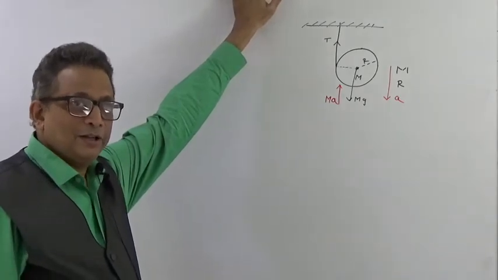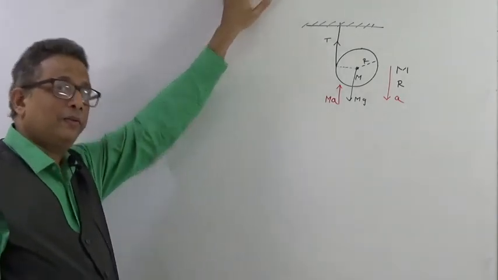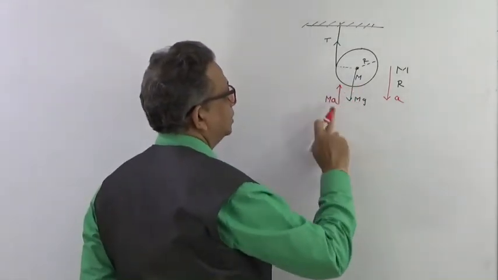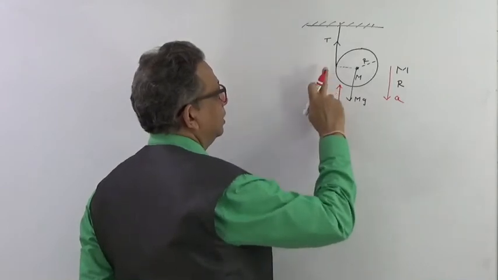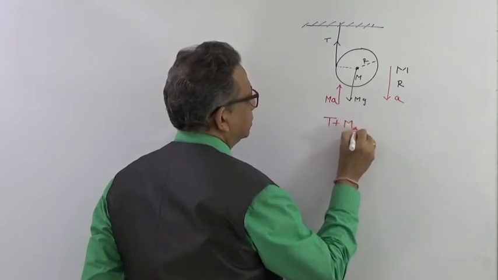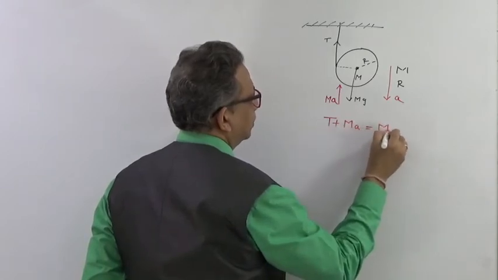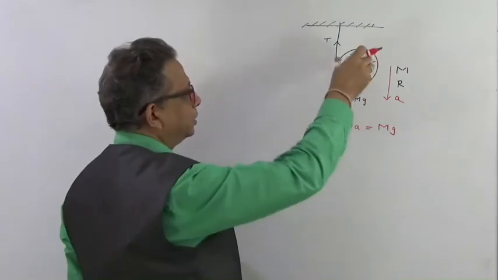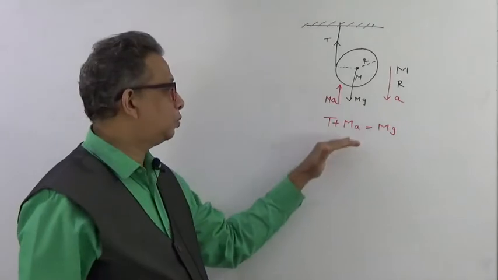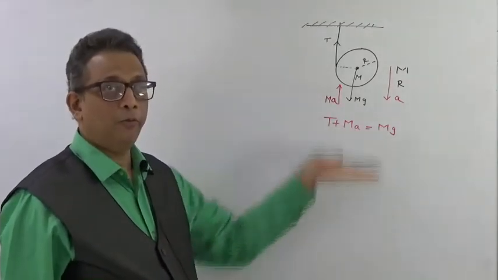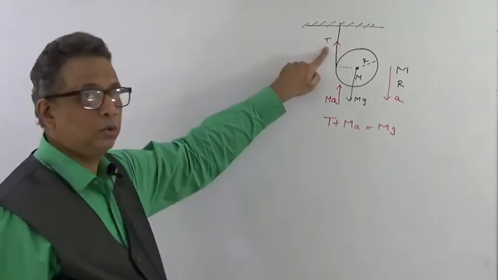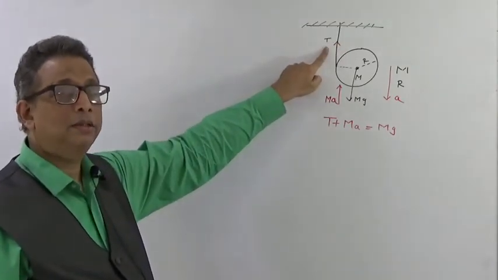Right? So in this case, what will be our first linear equation? Our first linear equation will be from the FBD: mg acting downwards, MA acting upwards, T acting upwards. So it will be T plus MA equal to mg, which is the driving force. Ultimately mg is the driving force. What does the driving force have to overcome? It has to overcome the force MA, which is acting opposite because it is accelerating downwards, and plus it has to overcome the tension T, which is there in the string.